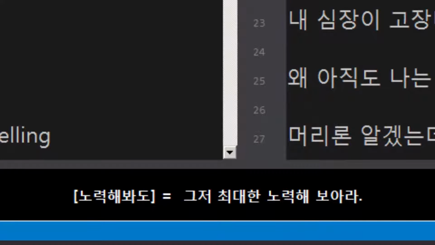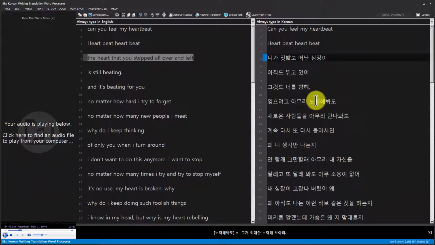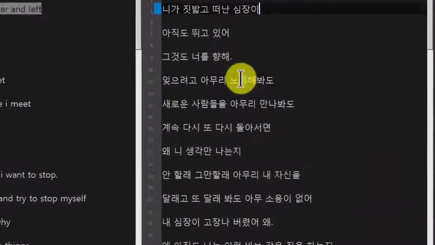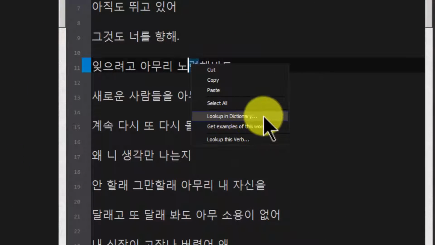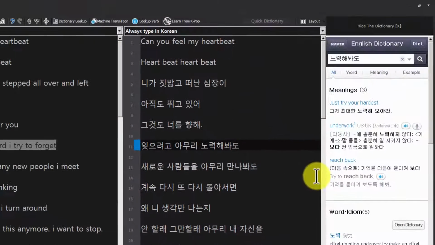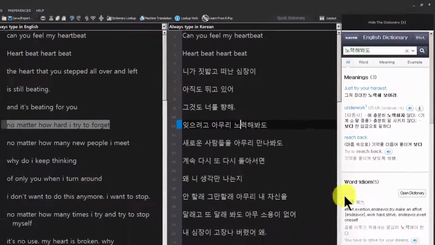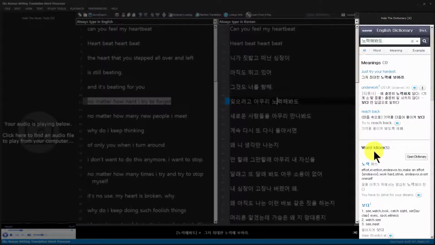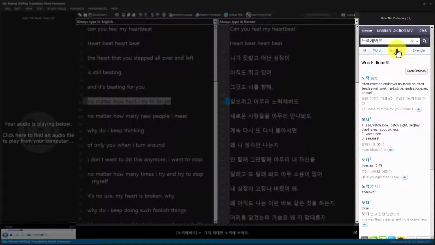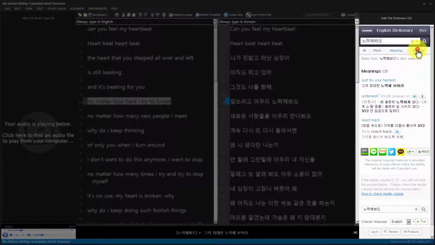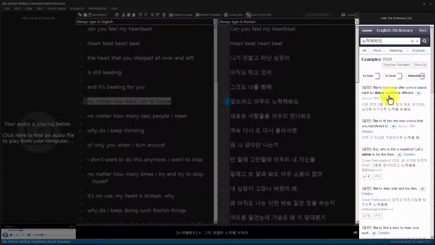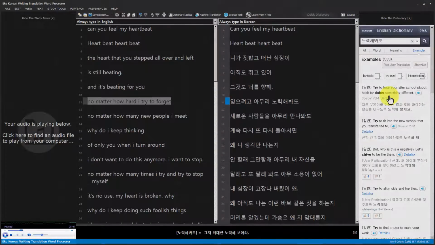But you can see in this case, I've got a detailed definition from Korean to Korean, and that's maybe not as useful. So I'm going to right-click and actually choose Lookup in Dictionary. And when I do that, I can get all of the meanings for these kinds of expressions. You can see that 노력 means effort or exertion, or it means to try to do something. I can find out about the meanings of this word, or even get some examples with some sample sentences.